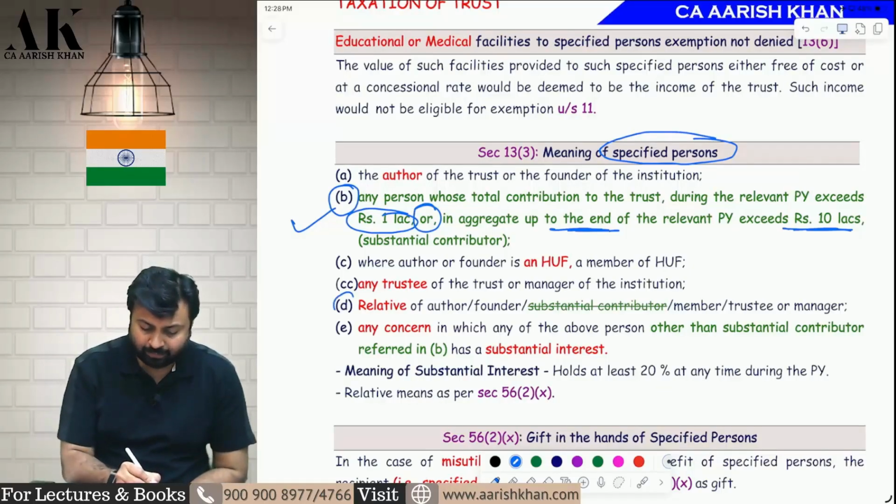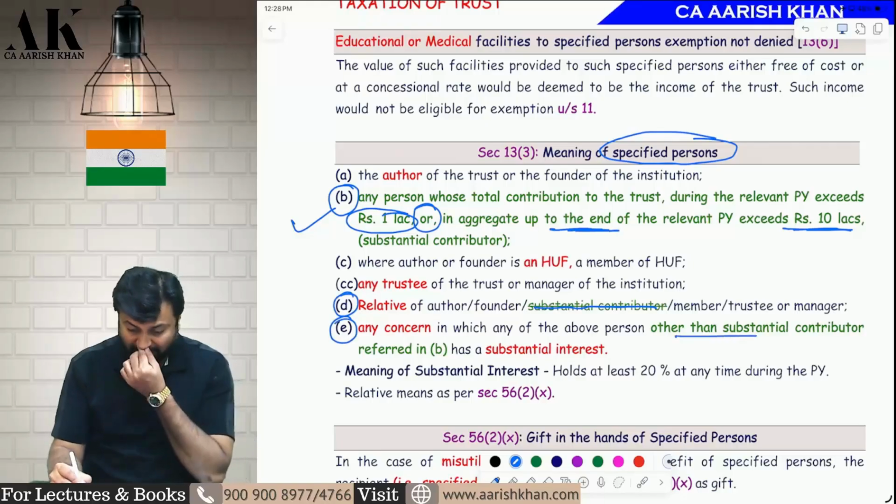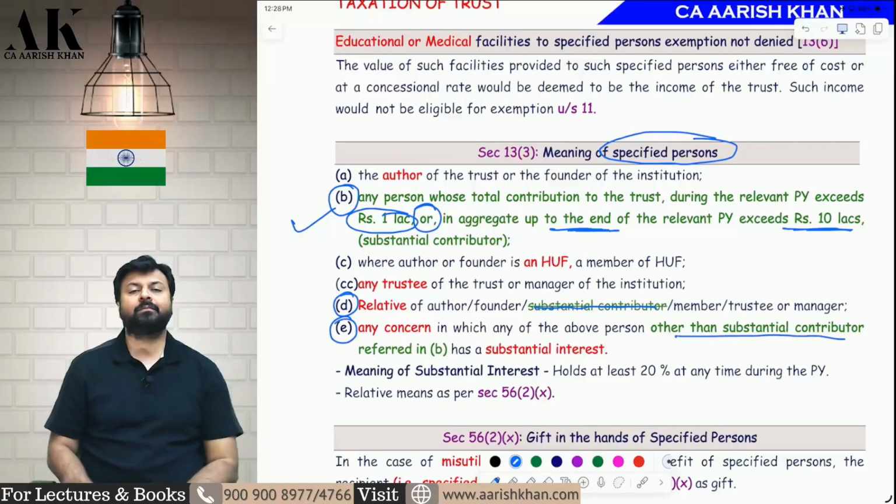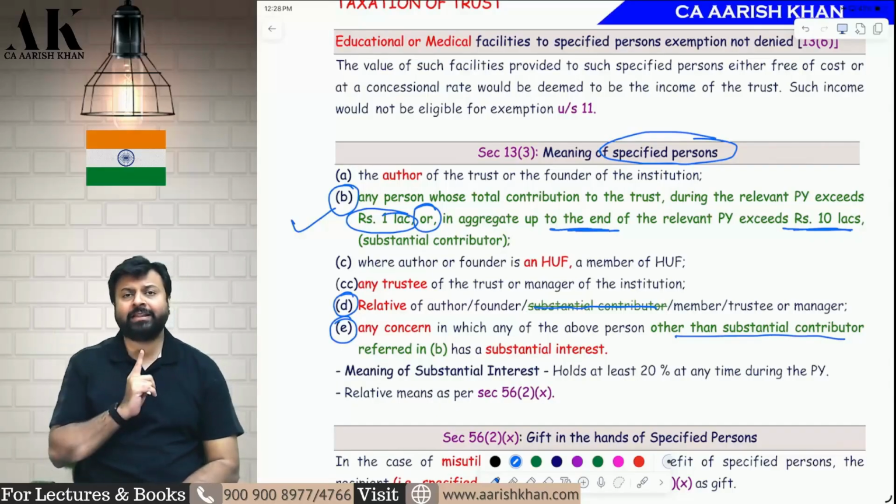Second amendment is from point number D, they have removed the word substantial contributor, and from point number E also they have removed the word substantial contributor. Check it please. They have put other than substantial contributor. So in point number D and point number E, they have excluded substantial contributor from here.